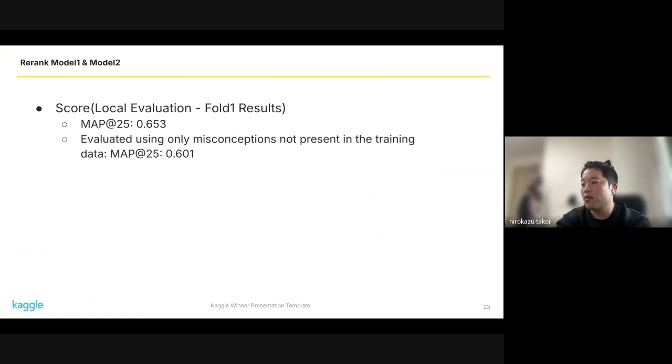Next, I will explain the local evaluation score. The score is based on fold 1. MAP25 for fold 1 was 0.653. For data where the target misconceptions were not present in the training data, the MAP25 was 0.601.